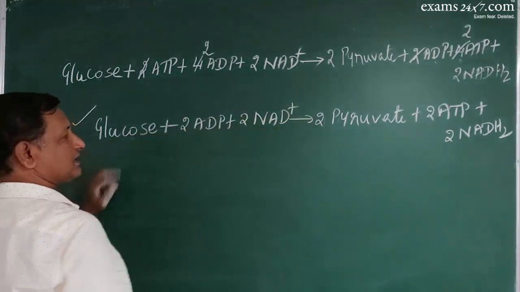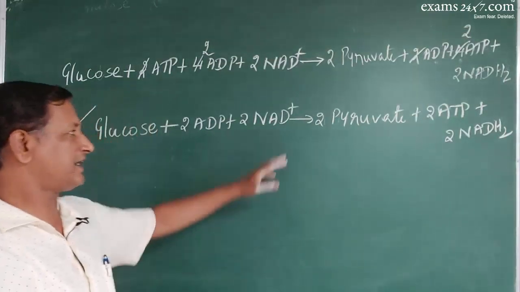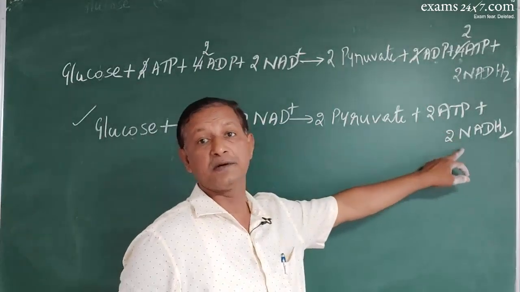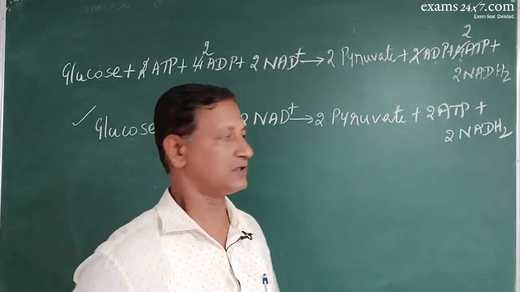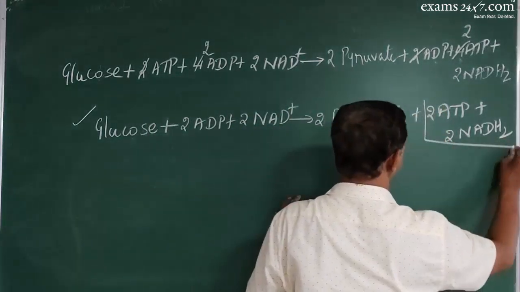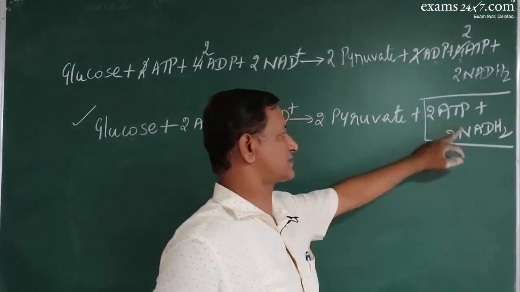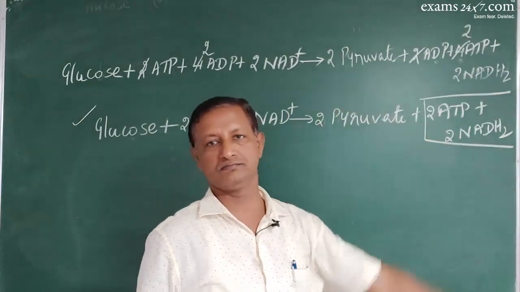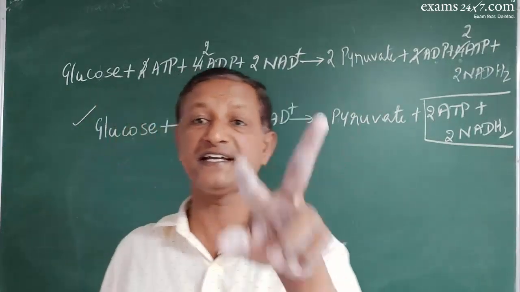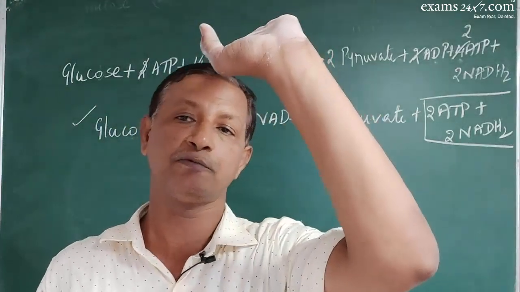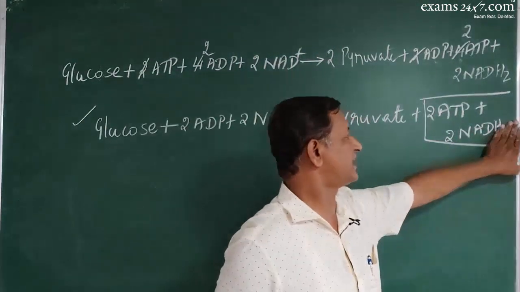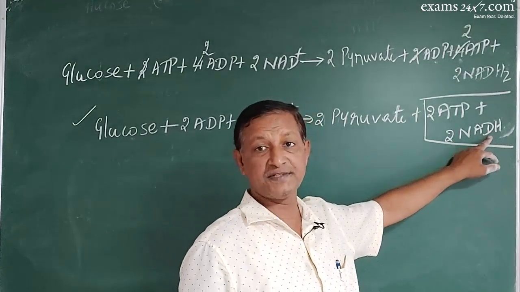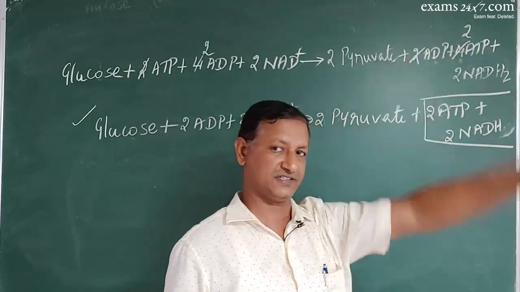So now what is the total income? We are not interested in these intermediary substrates. We are interested in these energy related products. So the major products of the glycolysis are these: 2 molecules of ATPs, 2 molecules of NADH2. NADPH2 in case of photosynthesis. You can also name it as NADPH, NADH, no problem. So NADH in respiration, NADPH2 in photosynthesis.